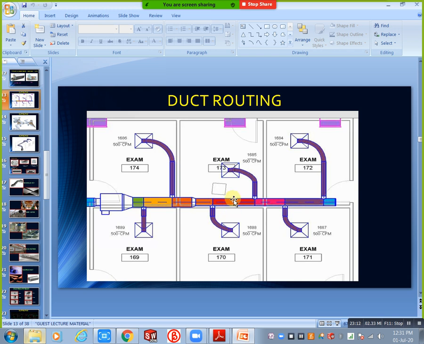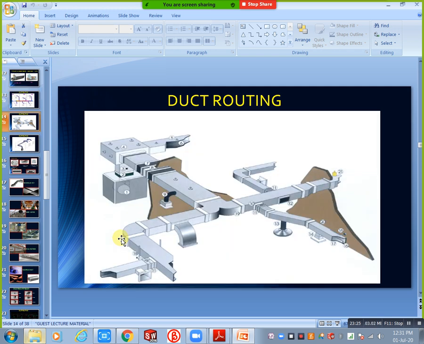Next, this is our duct routing. When you install on site, you can see here our duct clashing is placed at the wall. In that condition you will get this type of clashing. In that case, what will happen is you will directly give a wall opening based on your duct.